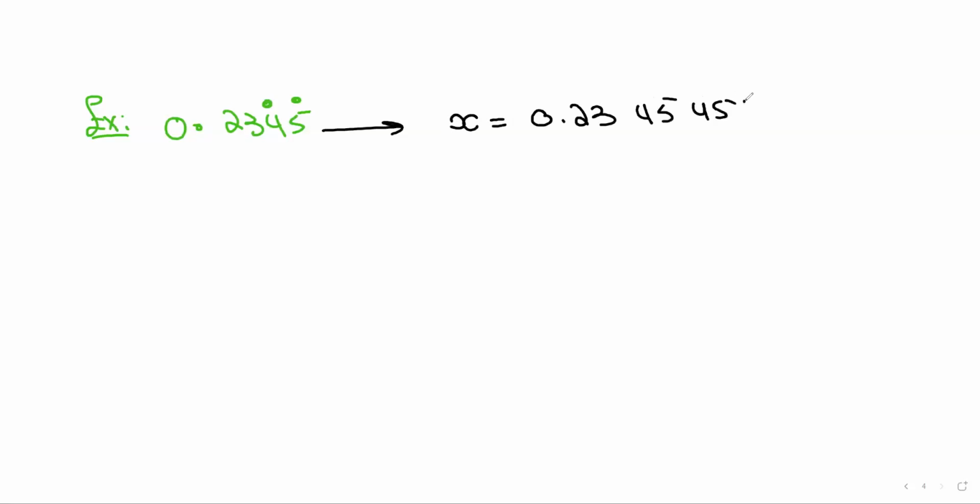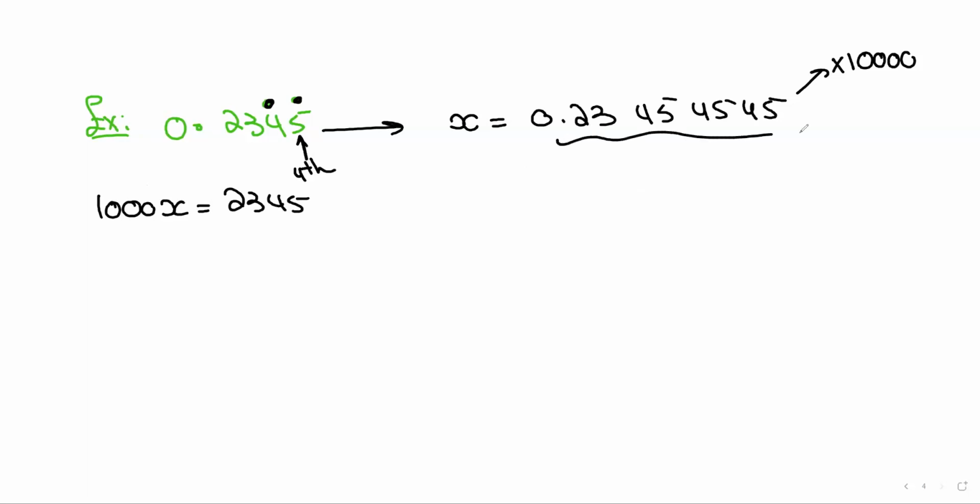I take the decimal and expand it. Now, as you can see, the last 2 digits are repeated. So do I multiply by 1,000 or by 1 and 4 zeros? Guys, I always check the last digit repeated, the rightmost repeated digit. The last digit repeated is the 4th, so I multiply by 1 and 4 zeros. So you end up with 10,000x equals 2345.